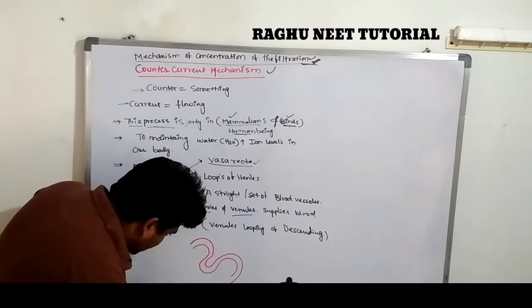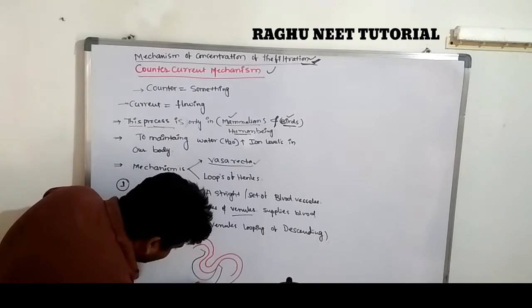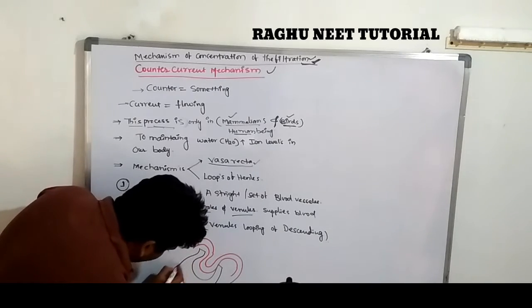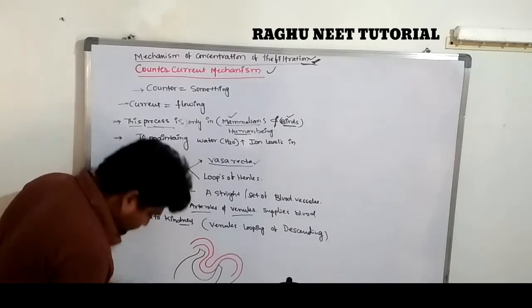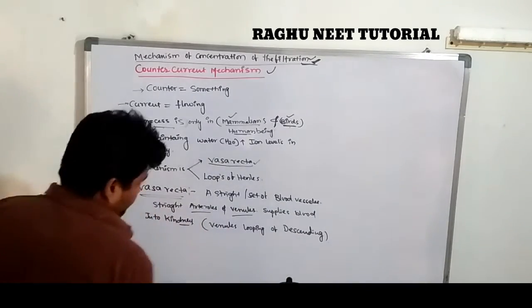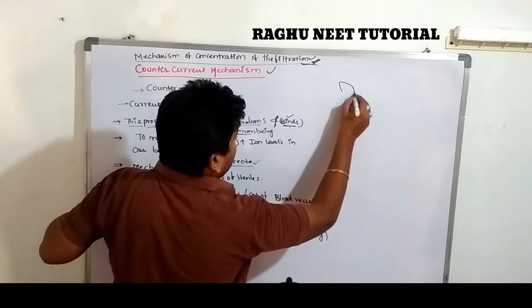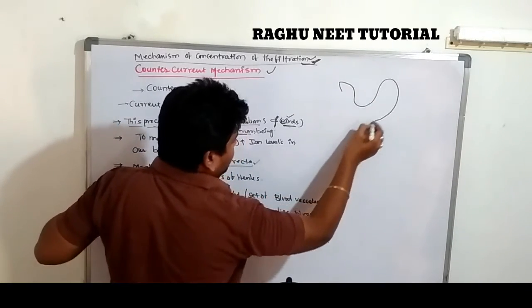These are a set of blood capillaries in Bowman's capsule. Let's draw this side. A Bowman's capsule, very, very important in the vasa recta.